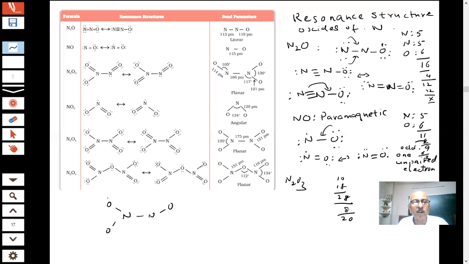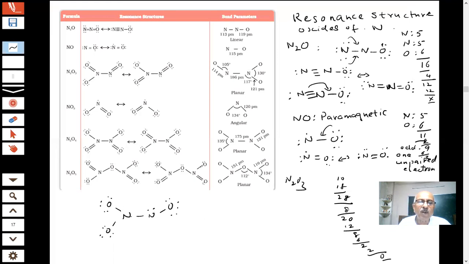Supposing I write 2, 4, 6. 2, 4, 6. How many are gone? 6 and 6, 12. How much is left? 8. If I write 2, 4, 6, how much is left? 2. So there are 2 left now, students. If I put 2 on this nitrogen, now the story is how do we balance everything? Electrons are 0 now.